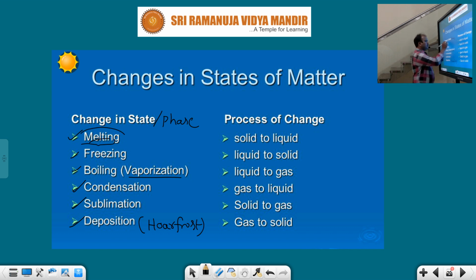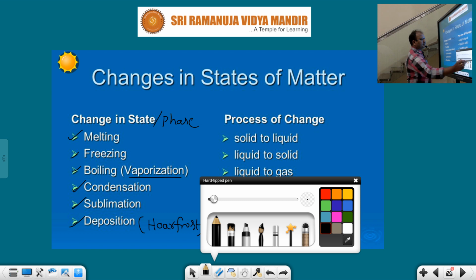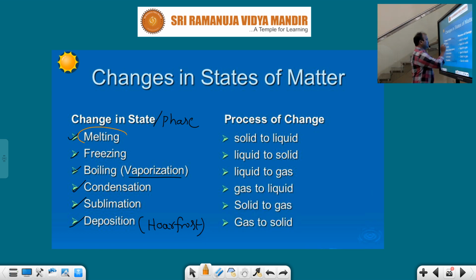So first of all, take a look here. What is melting process, students? The solid to liquid. The solid state can be converted into liquid state by absorbing heat, by adding heat. Then only the solid state material can be converted into liquid state material.